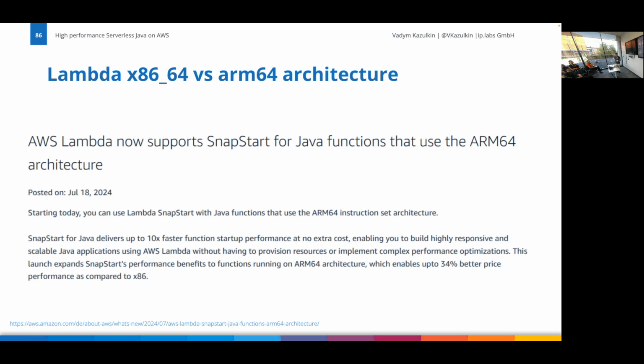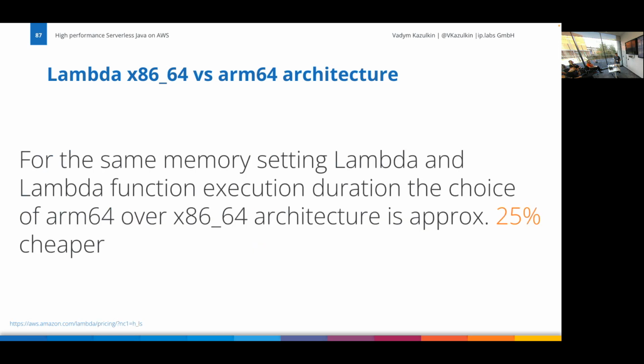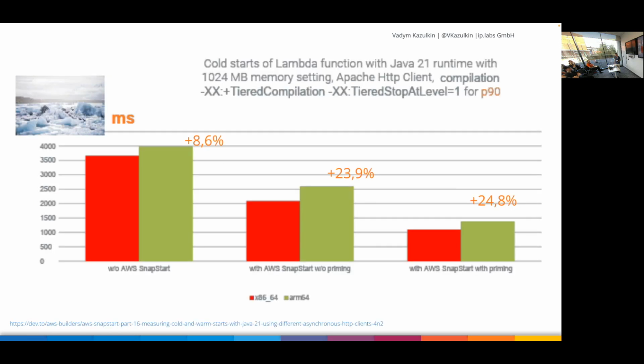So what was interesting, AWS started with SnapStart only with x86 architecture, and 2 months ago they added also the support of ARM architecture when using SnapStart. So what's the deal? ARM architecture is Graviton-based, they are 25% cheaper. So the question I ask myself, if I now test that ARM architecture, what will it bring me? I did that, and you see this, the green one is ARM, and the red one is x86.